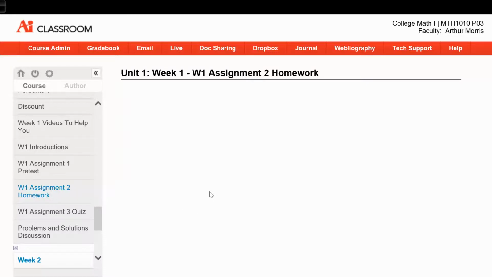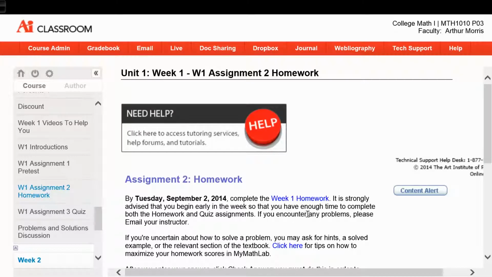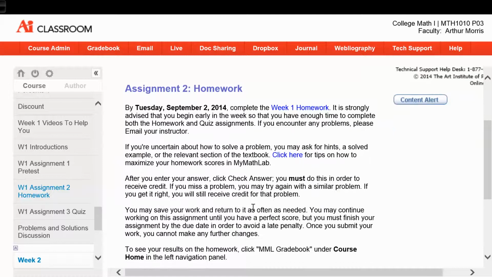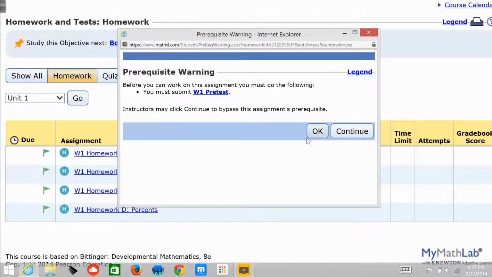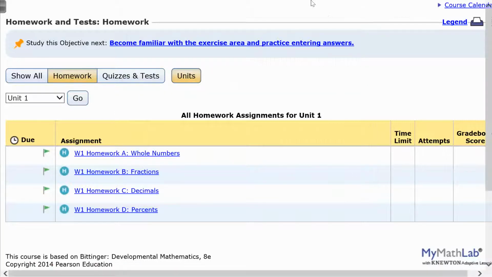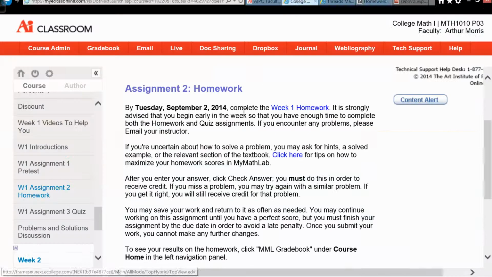So once you click there, your page will open up and it will give you a link, week 1 assignment 2 homework. Now, it's important to realize that you can make a 100 on each one of your homework assignments. Even if you've missed a problem up to 3 times, we have a little helpful tool called Help Me Solve This that will allow you to practice on a different problem but still get credit for that particular problem. It won't let me do it since I haven't taken the pretest here. But theoretically, yes, you can make a 100 on each one of your homework assignments.